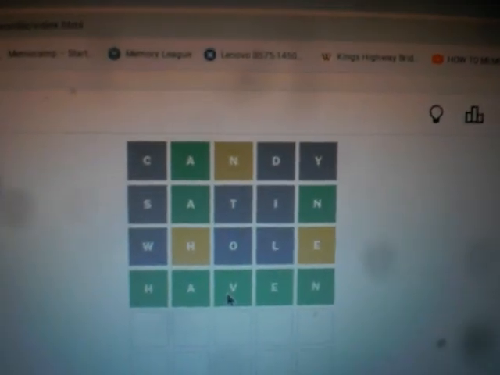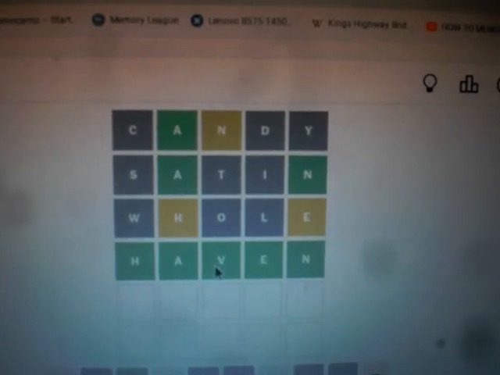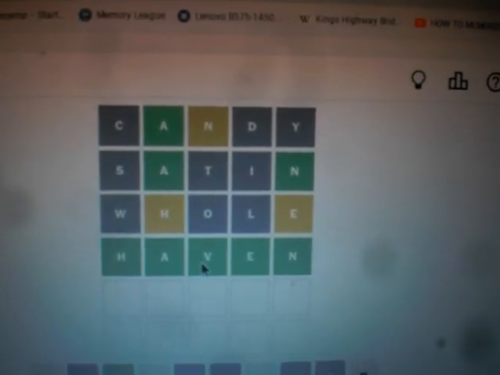So that's it. A great little tip there we got for the puzzle to salvage one if you're stuck like that. Because I just could not find Haven.